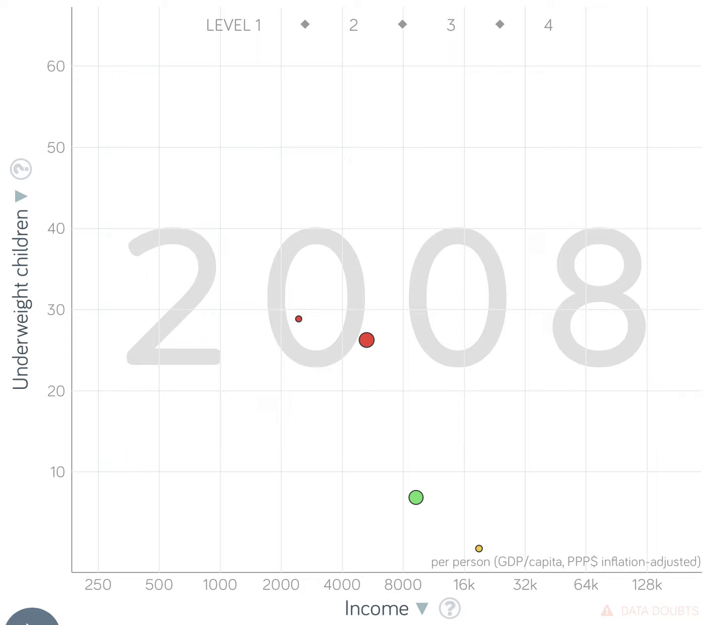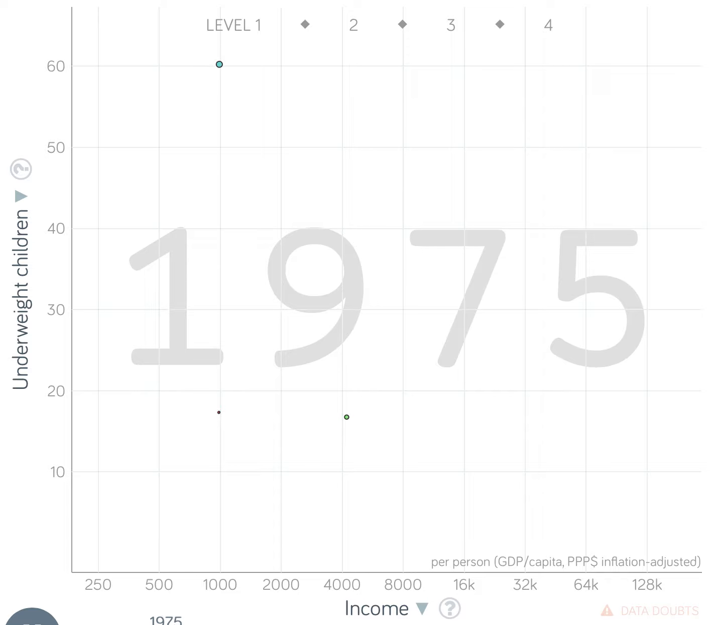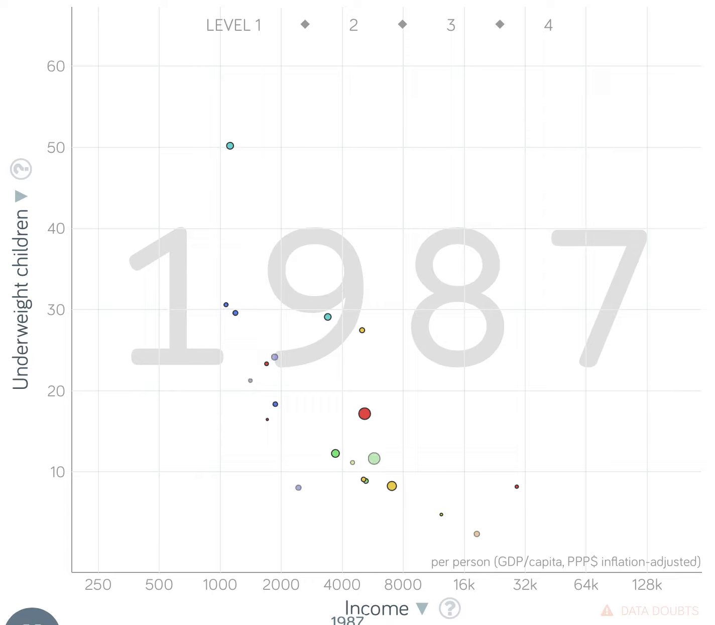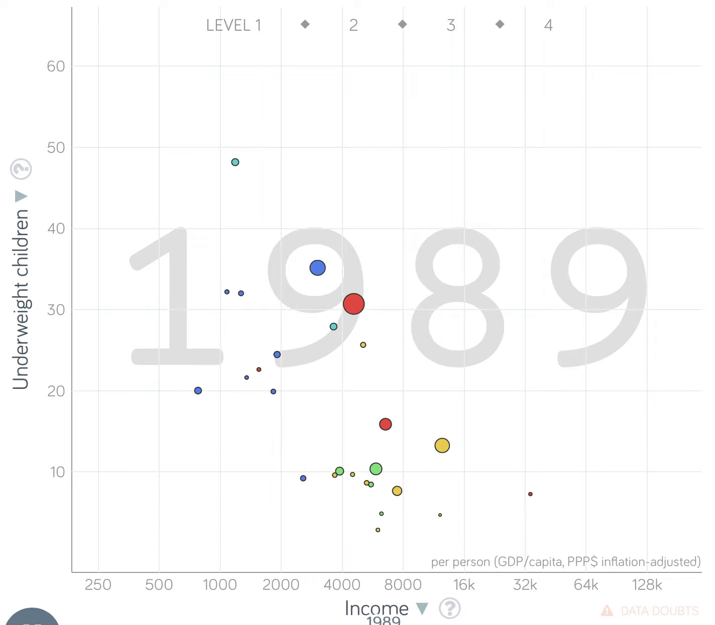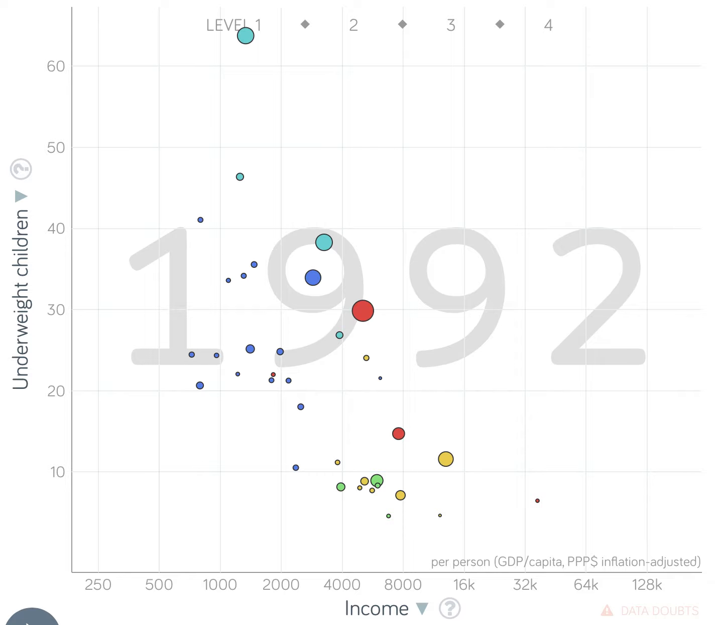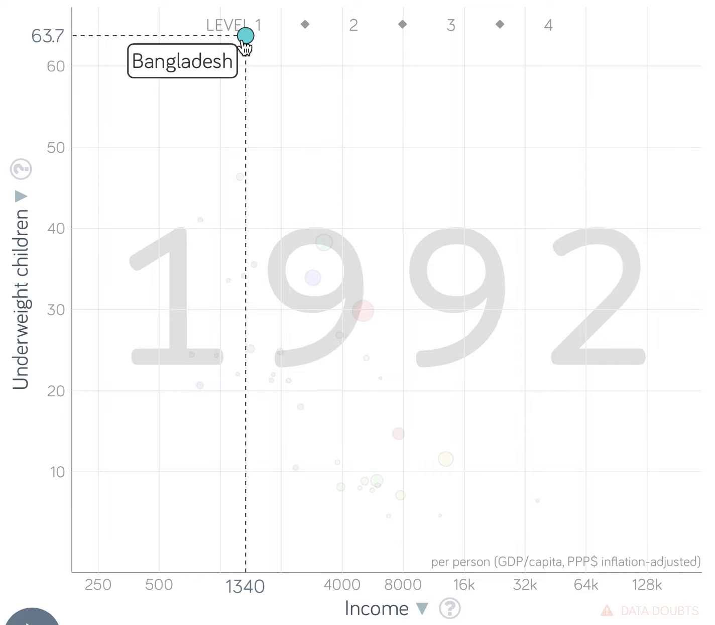The graph here on the screen refers to percent of children under 5 who are more than 2 standard deviations below average weight for age. The average 4-year-old in the United States weighs 35 pounds, but in many other countries it is less. The Gapminder graph shows that many countries have a significant percentage of children who are underweight. Many of these countries, such as Bangladesh and India, have relatively small income per person.